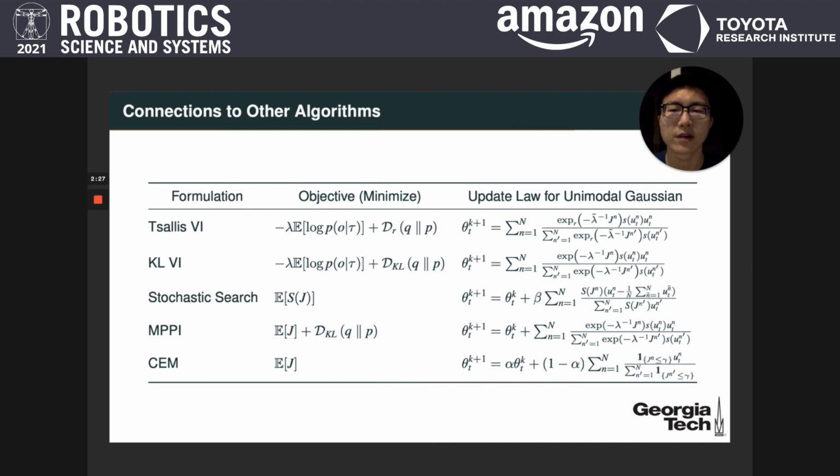We also compare the VI MPC framework against other popular sampling-based stochastic optimal control algorithms like stochastic search, MPPI, and cross-entropy. From the cost function, objective function, we can see that MPPI can be achieved from the VI framework by choosing the negative exponential as the optimality likelihood function. And then the update laws of the KL VI, Tsallis VI, MPPI, and cross-entropy can all be recovered from the stochastic search update law through the appropriate choice of the shape function S.